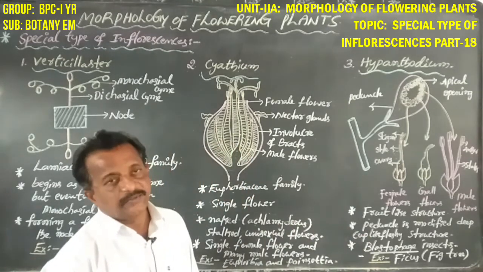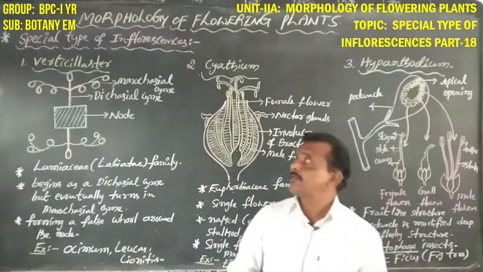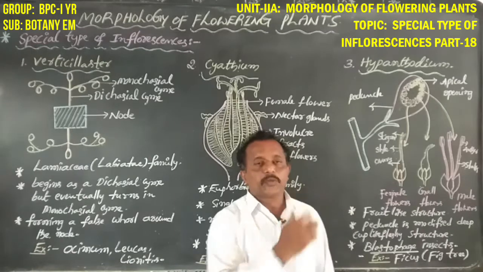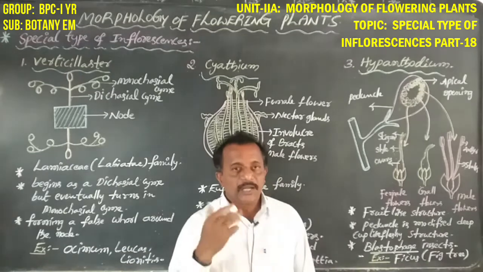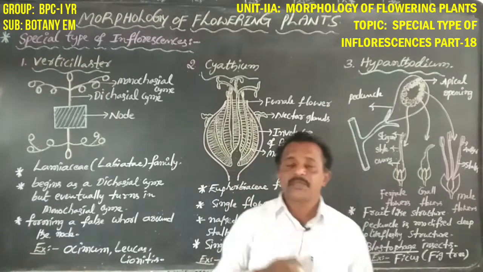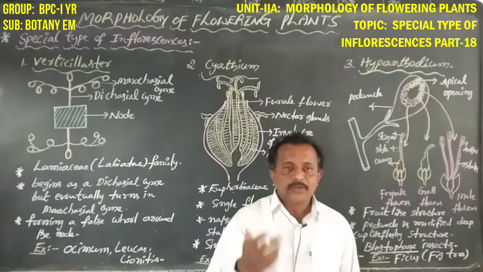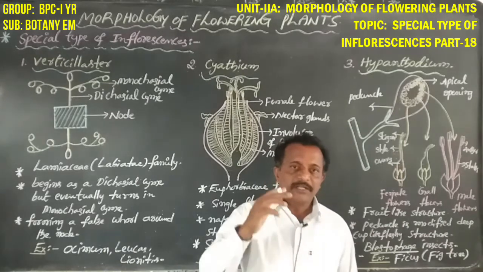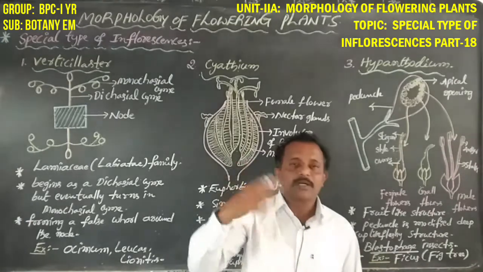So these are three special types of inflorescences, namely Verticillaster, Cyathium, and Hypanthodium. Cyathium always appears as a single flower-like structure. Hypanthodium always appears as one fruit-like structure. But in Verticillaster, the inflorescence or peduncle first begins as a dichasial cyme, then later eventually turns into a monochasial cyme, so it forms overall around the node.